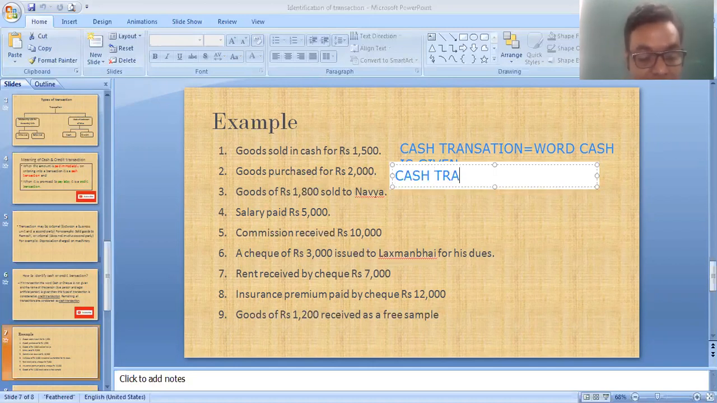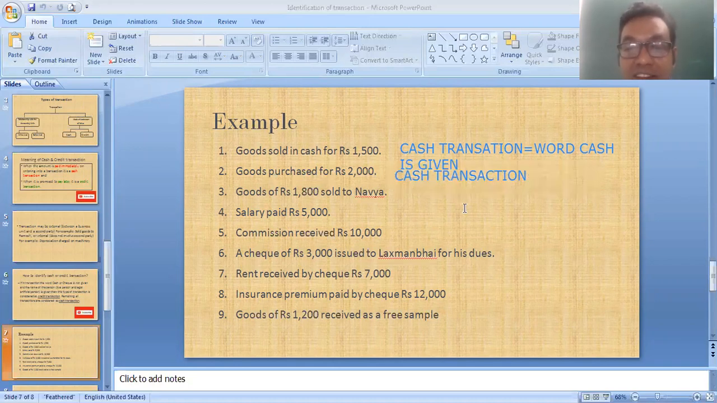Is that clear to all of you? It is again a cash transaction. Why? Because the first condition is satisfied, but the second condition is not satisfied. What is the second condition? Name of the person is given. Here the name of the person is not given. That's why it is a cash transaction.